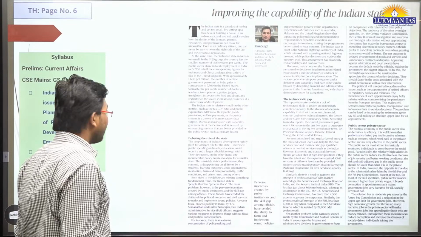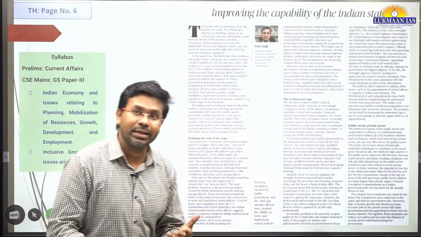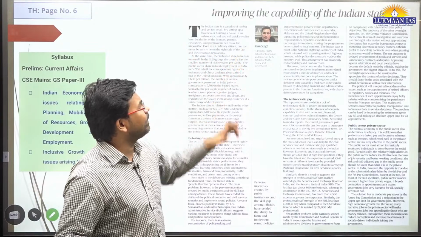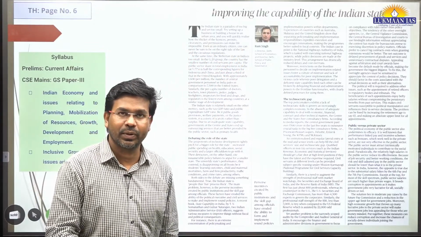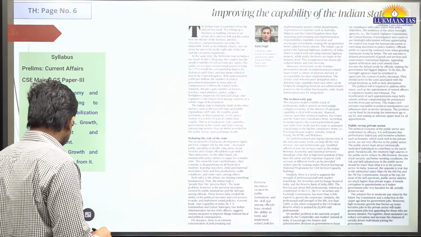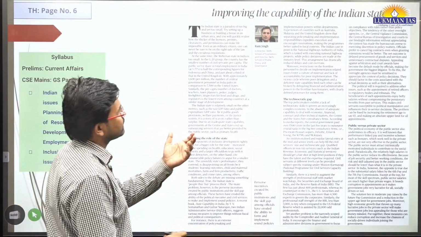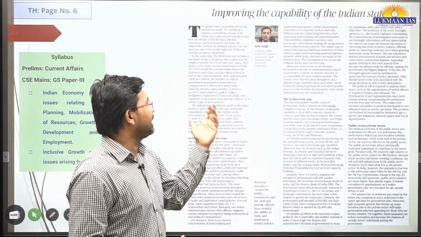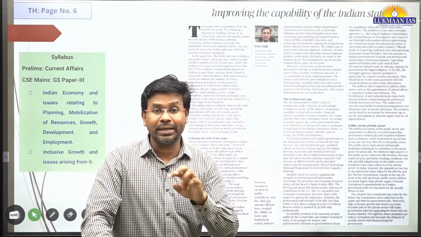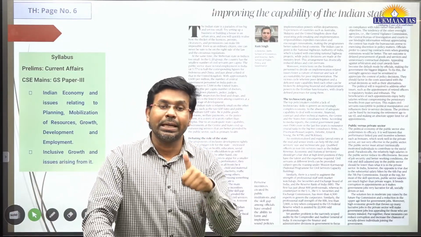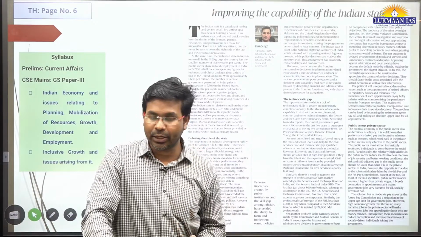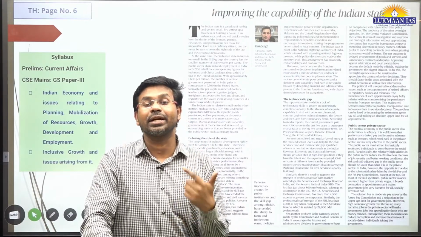With this, we came to another article. This is the next article, article number 3. This article says improving the capability of the Indian state. This article is written by a person who heads the Delhi School of Economics and the Delhi School of Public Policy and Governance. So this article is essentially about improving the state of the Indian economy and improving the structure of governance.